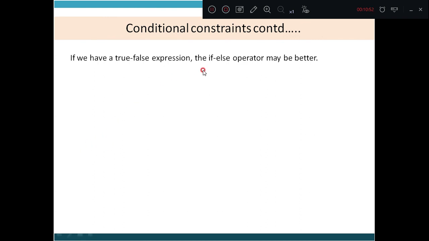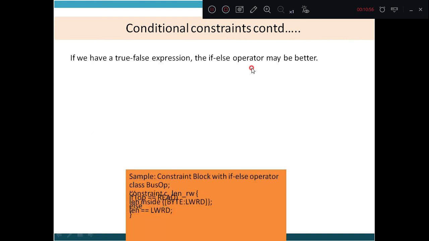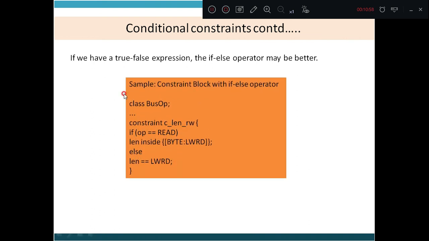If we have a true-false expression, the if-else operator may be better. This you have already studied. Constraint block with the if-else operator. Constraint c_len_read_write_rw.